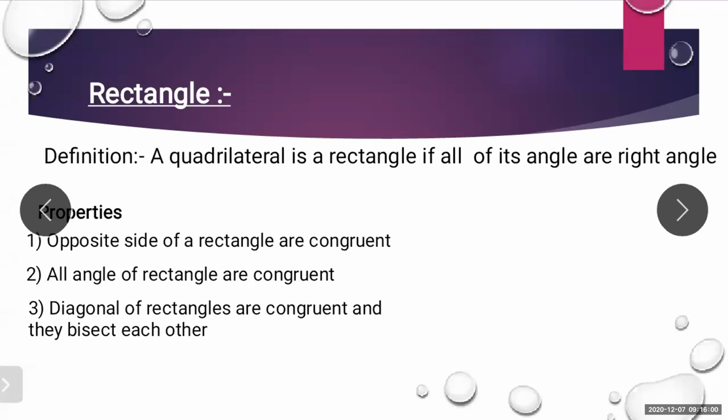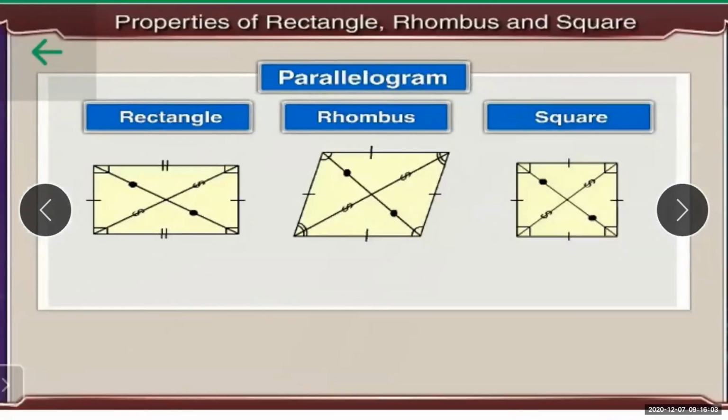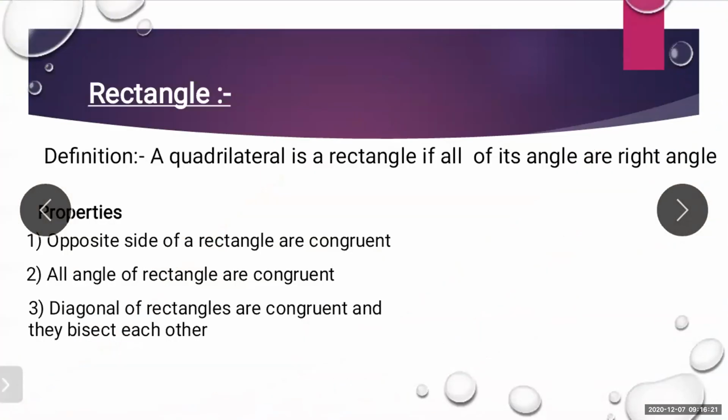Here you know that in a rectangle all the angles are 90 degrees, that is, they are equal, congruent. But all the sides we cannot say are equal. So you can say a particular quadrilateral is a rectangle if and only if all of its angles are right angles.